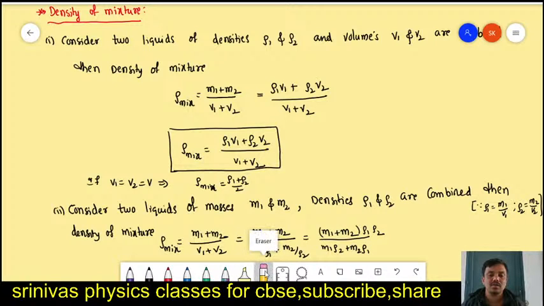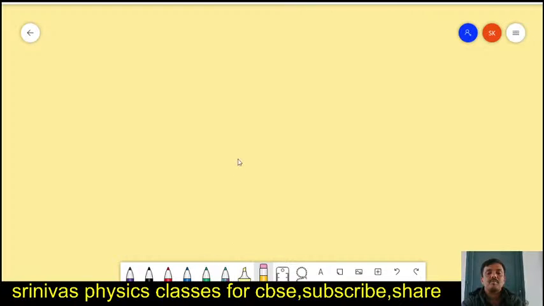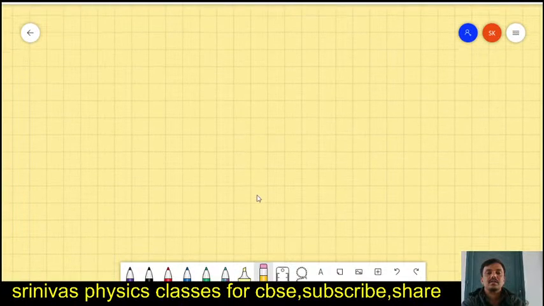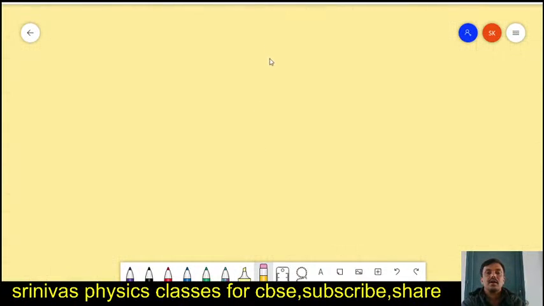Till now, is it clear, students, what we discussed? What is fluid, what is the formula for the density, what factors it depends on, and density of mixture, how we can find out these things we discussed.